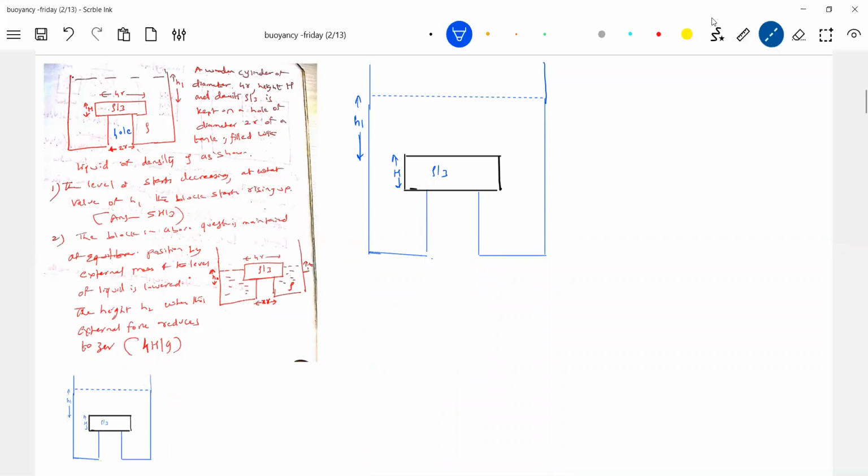Let's come for this one. So it is kept on the level. Okay, let's analyze now. So what is the liquid? Liquid will exert force in this region. Liquid which is present on the top, here also it will exert a force.